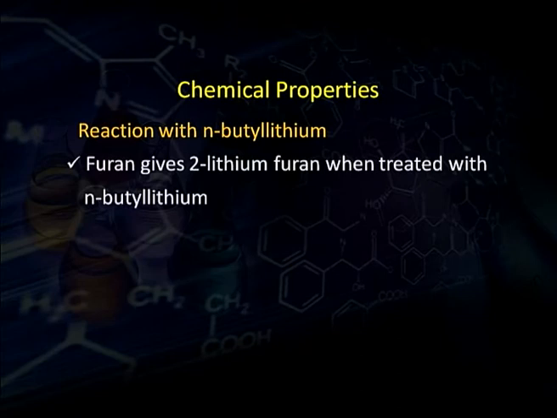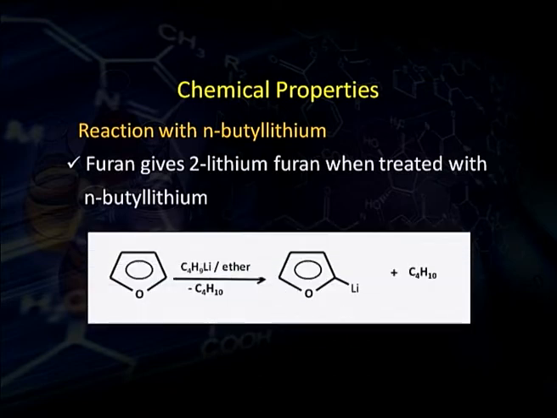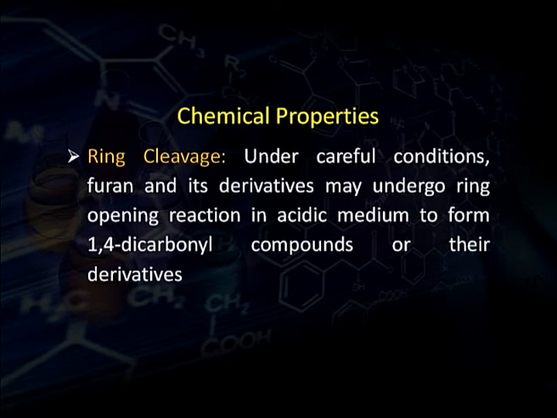As direct halogenation of furan is not possible, this may be another method for halogenation of furan. Reaction with n-butyl lithium: furan, when treated with n-butyl lithium, a lithium atom gets attached at position 2 of the furan to form 2-lithium furan.